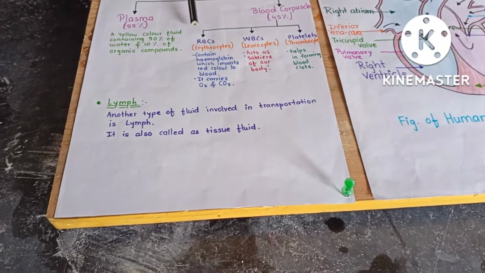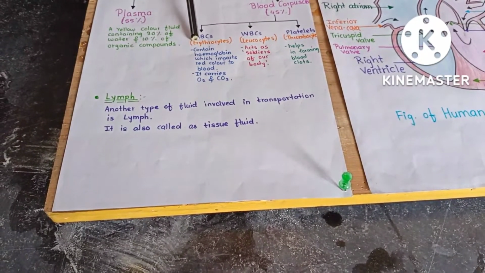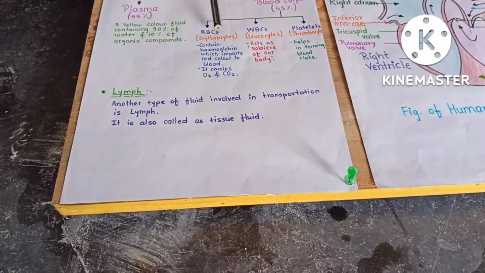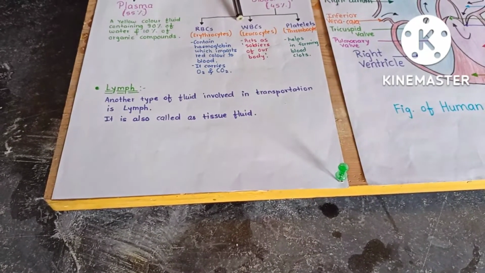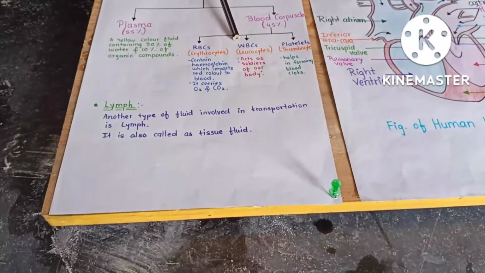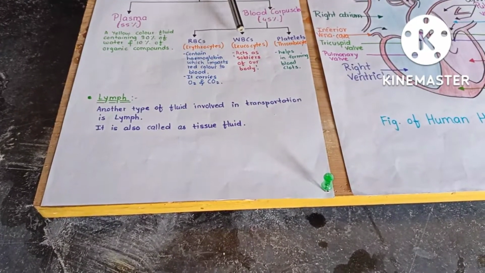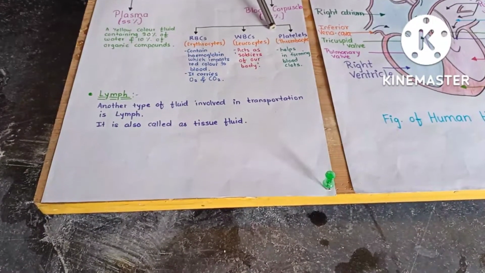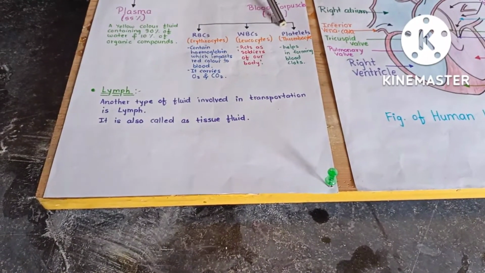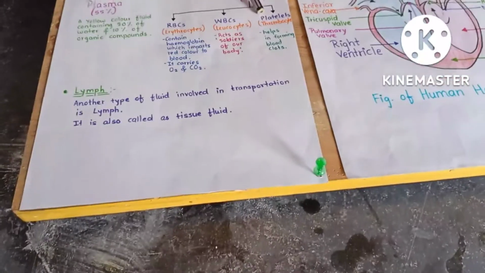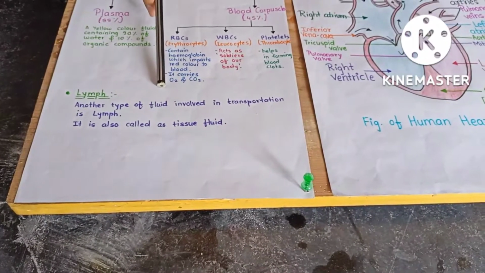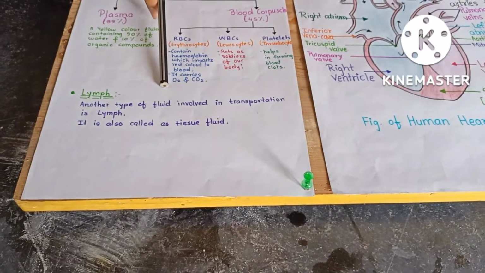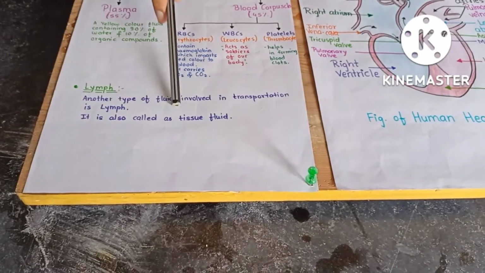RBCs are also known as erythrocytes. They contain hemoglobin which gives red color to the blood, and it carries O2 and CO2. WBCs are also known as leukocytes, and they act as soldiers of our body and protect us from germs. Platelets are also known as thrombocytes and help in forming blood clots. Lymph is another type of fluid involved in transportation. It is also called tissue fluid.